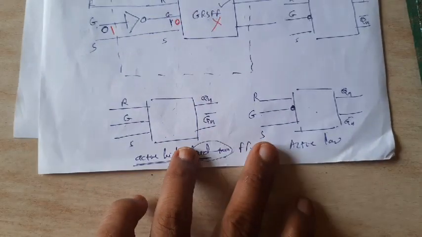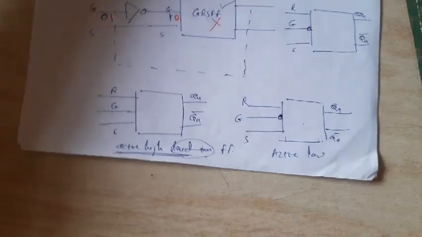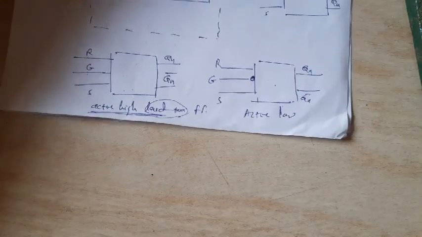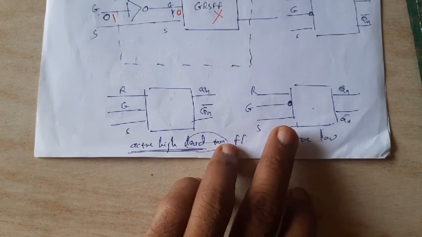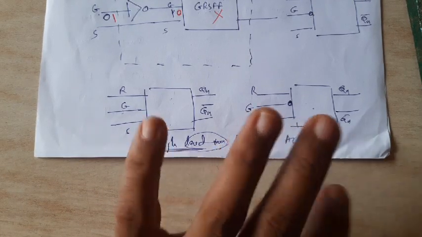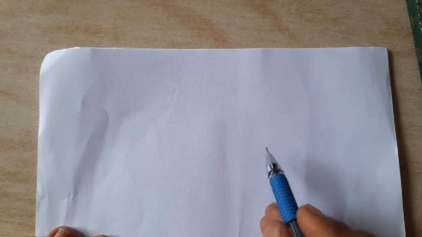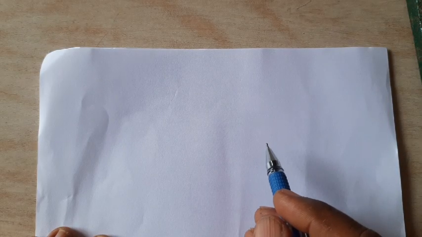Now in both the cases, when the gate is high for a long time, obviously, and here when the gate is low, the circuit is active. But suppose we have to make the circuit active only for a very small interval of time.